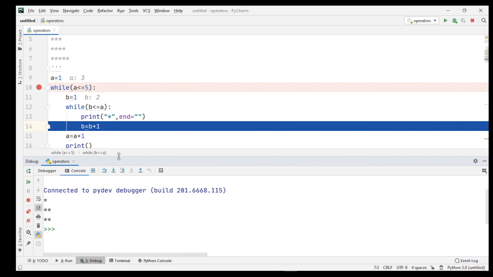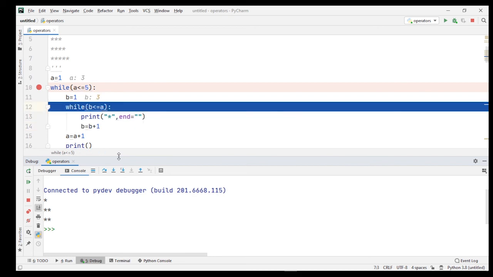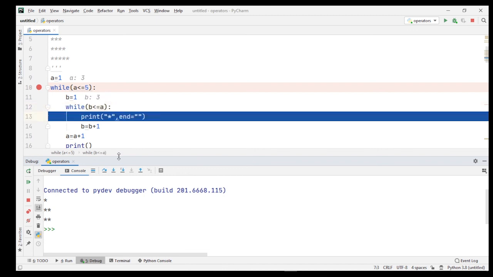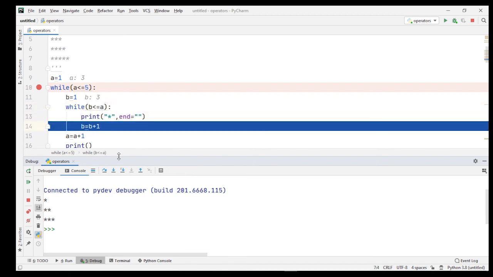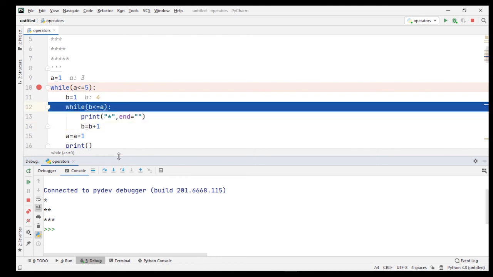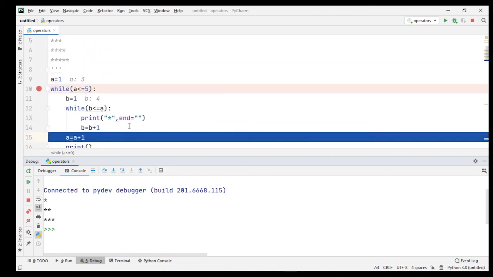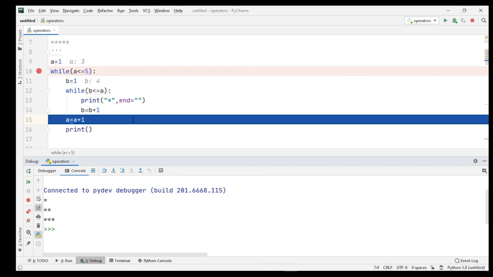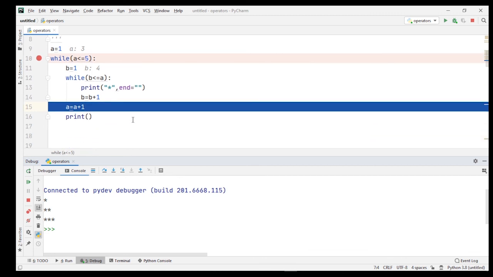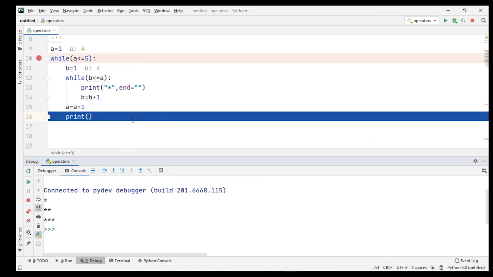Now the value of b is increased by 1. So the value of b, which is 3, is less than or equal to 3. Again the condition is true. One more star prints on screen. And as soon as the value of b moves to 4, b less than or equal to a, which is 3, is false. So the inner loop will terminate and it will go to a is equal to a plus 1. Now the value of a will be 4.